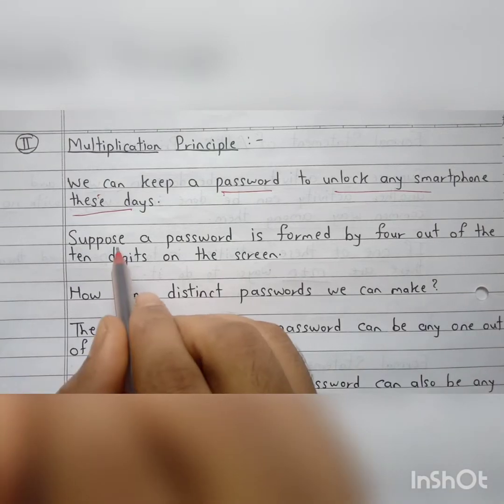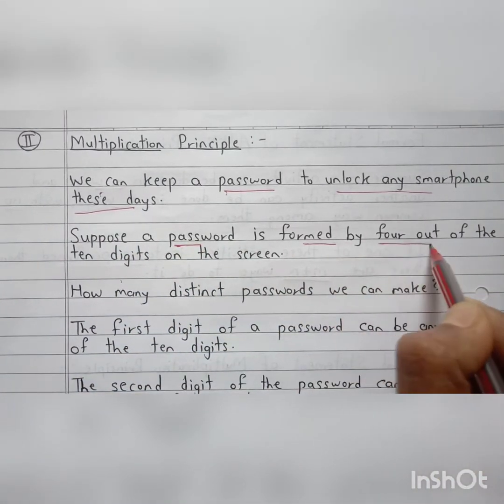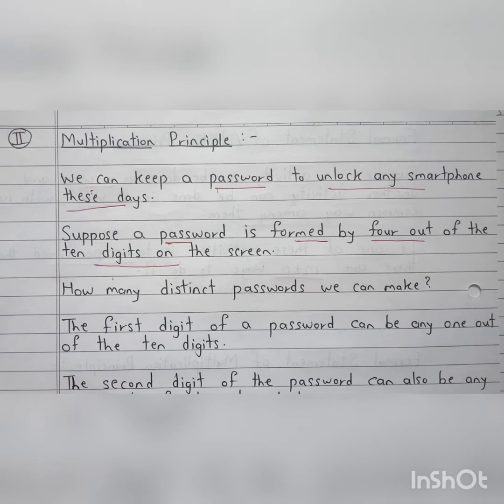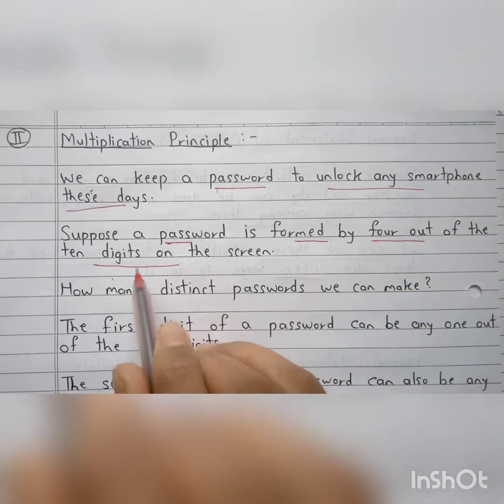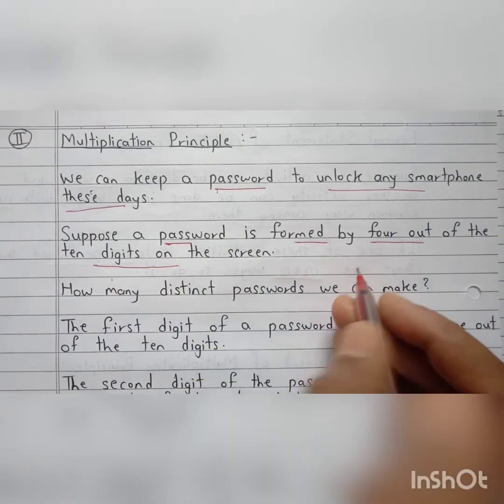Okay. Now suppose a password is formed by 4 out of 10 digits on the screen. You must be knowing that either a 4-digit password is there or a 6-digit password is there in the smartphone. So out of that, what we are assuming is that it is a 4-digit password, and out of 10 digits on the screen we can form a 4-digit password.